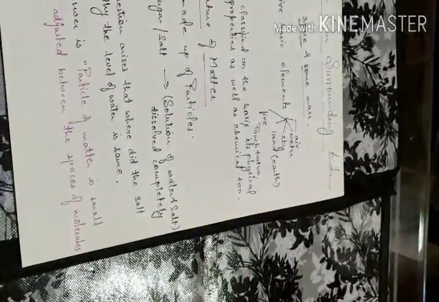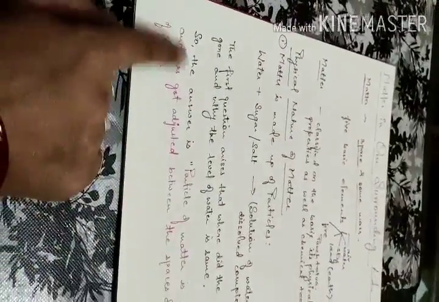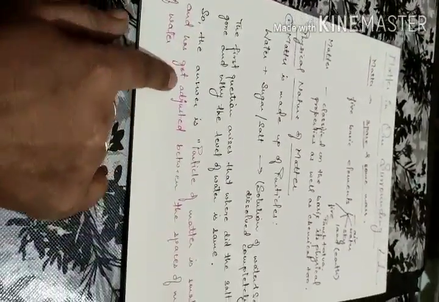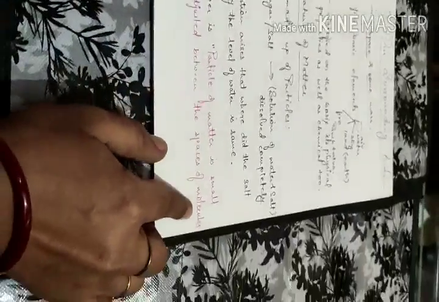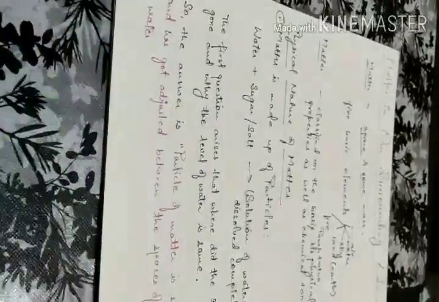You must be thinking. So the answer is, particles of matter are small and have got adjusted between the spaces of molecules of water.